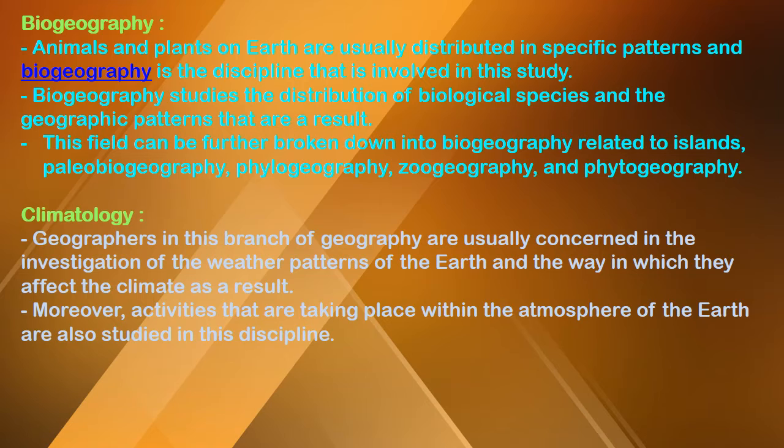Animals and plants on the earth are usually distributed in specific patterns, and biogeography is the discipline involved in this study. Biogeography studies the distribution of biological species and the geographic patterns that result. This field can be further broken down into biogeography related to islands, paleobiogeography, phylogeography, zoogeography and phytogeography.